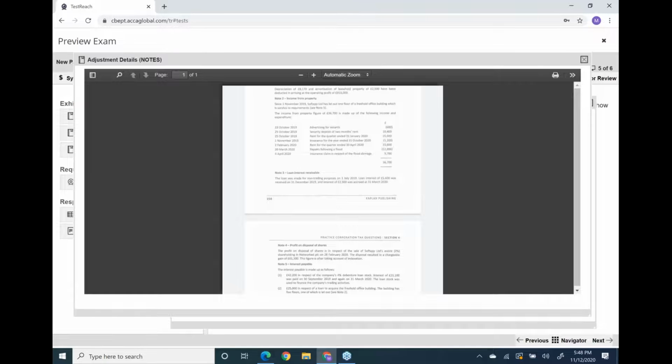So the period in which you book the repairs, the period in which you had the loss, you will set off the insurance claim in the same period. So what's your net cost? Listen, 9,700 minus 12,800 will be your net cost, and you will book the net cost in your accounting period. No matter the insurance claim is physically received on 4th April 2020, we are not working on cash basis.